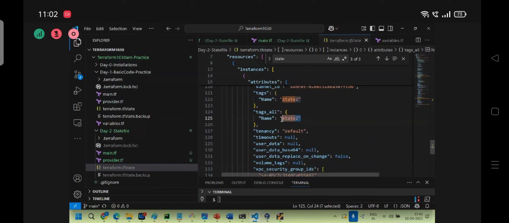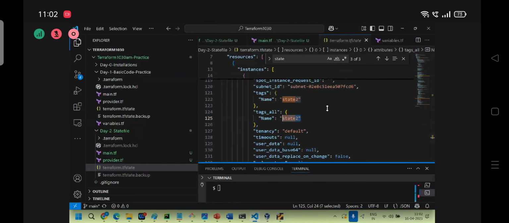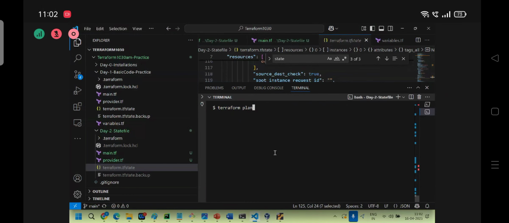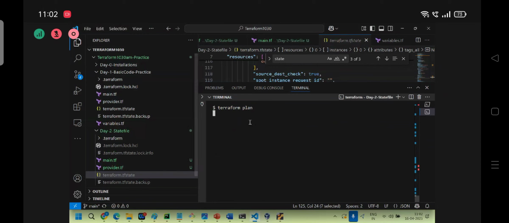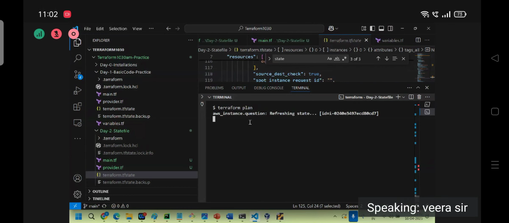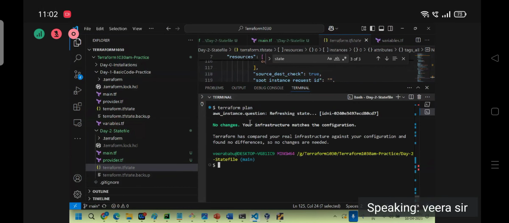Clear now? This time desired state and current state, both are the same or not? Same. So how can the system understand? If you run Terraform plan again, it will go to refresh state first. Refresh state means update from the remote, if any changes are there. Okay, same state only, no changes. Local to remote, no changes. Clear now? How will Terraform control the state here? No need to run multiple times. So this is the process. This is basic information on how the state file will work.